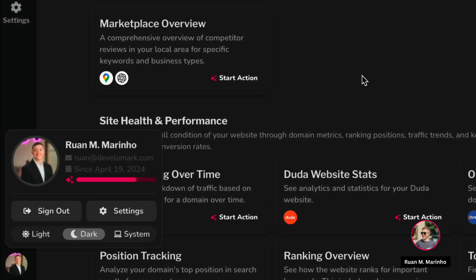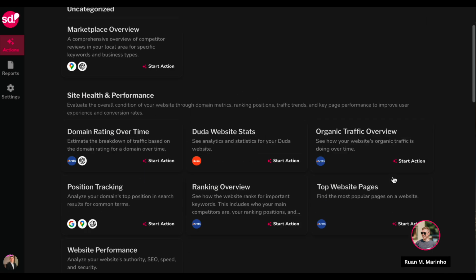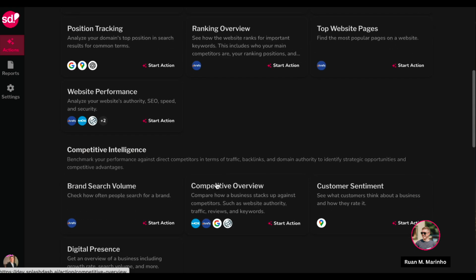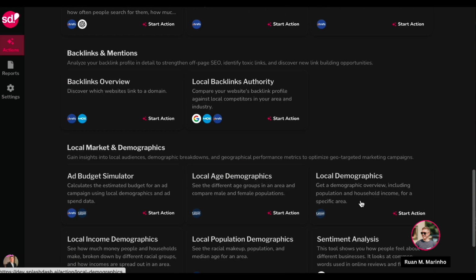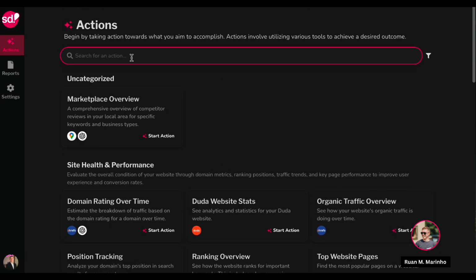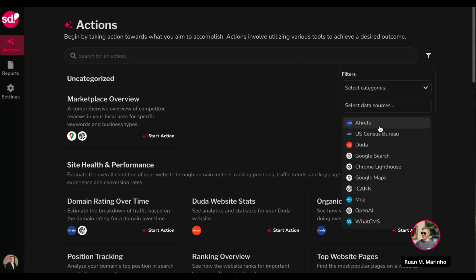To start, I like using dark mode. I personally prefer it, and I think the design looks a lot better. And what you'll see on the home page is different types of reports that you can run, and our engineering team is making updates to these reports on a weekly basis, so we're always adding new ones. And you can search, so if there's a report that you want to find, you can quickly search for an action inside of here. And of course, we can filter, so if I want to focus in on a specific data source, I can use that data source here to find that information.